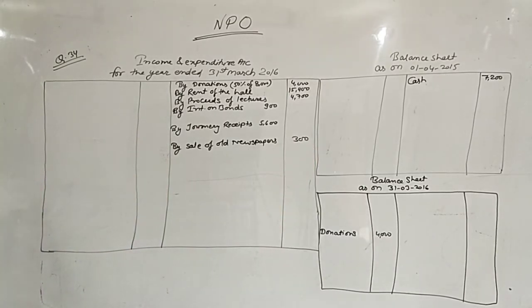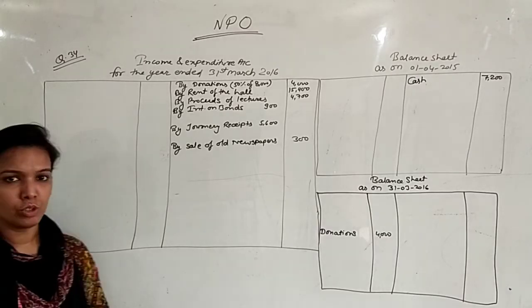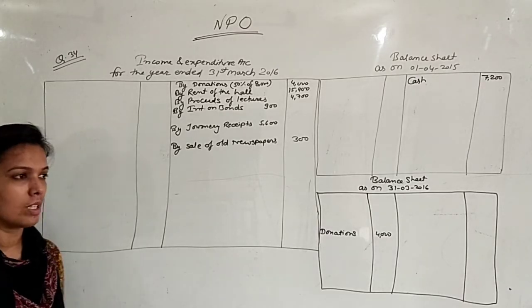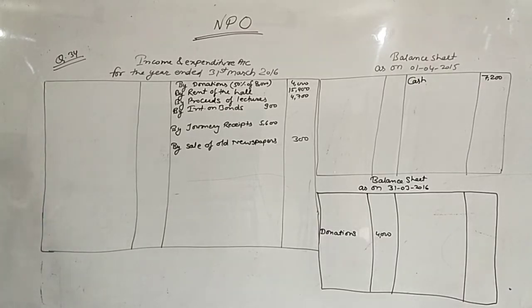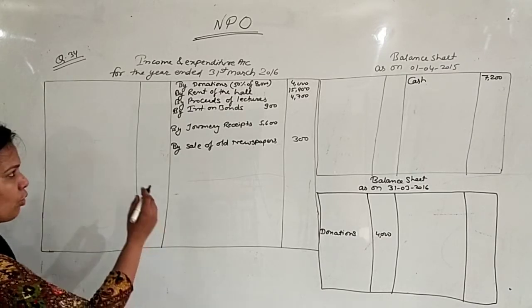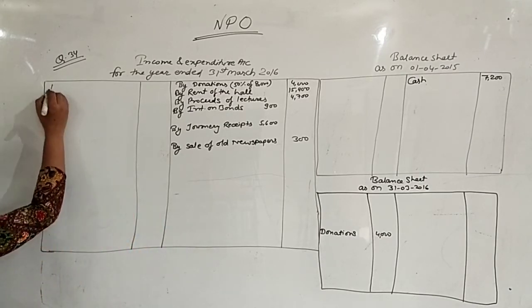Next point, sale of old furniture, book value 2000 and you are selling it for 400. Means you have sold furniture of 2000 for 400. It means you got a loss of rupees 1600. So losses will be written on the debit side.